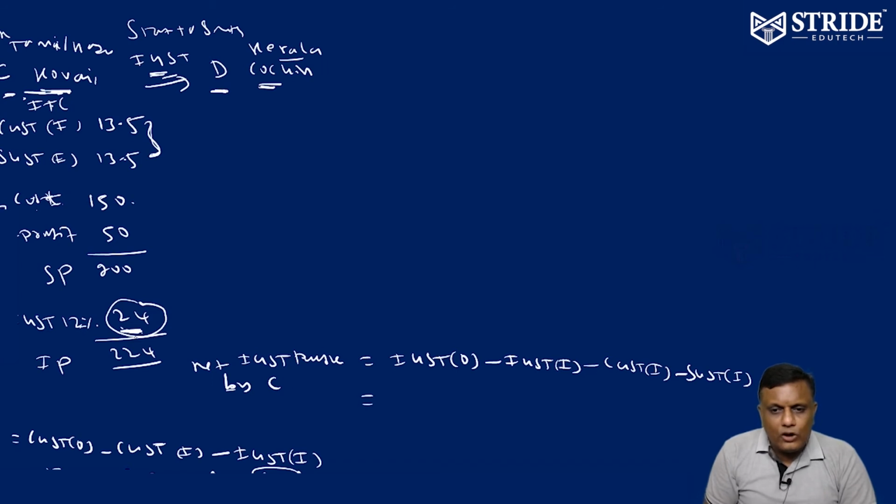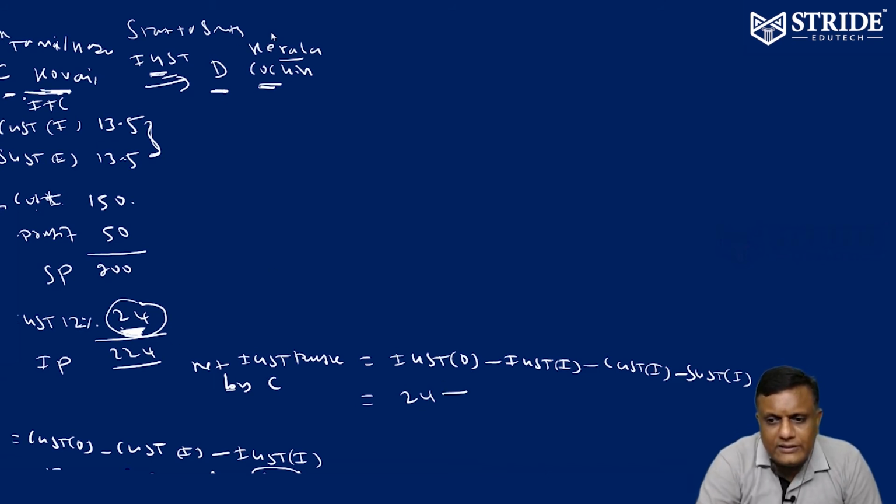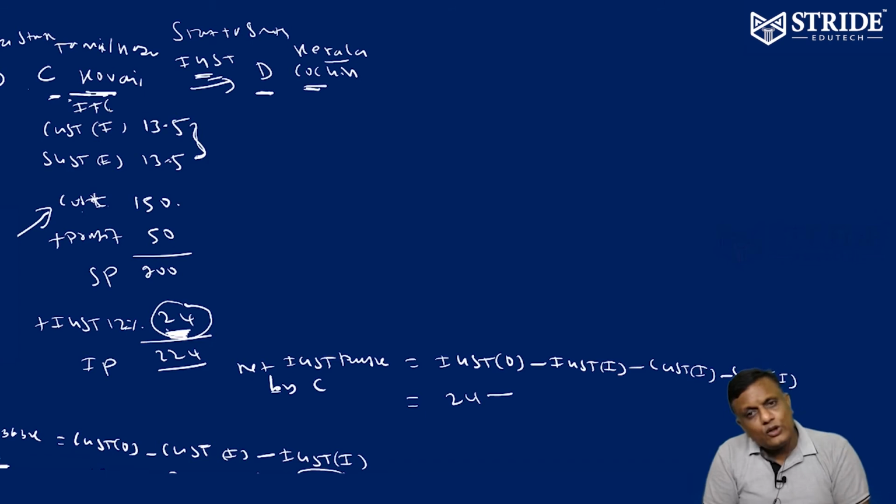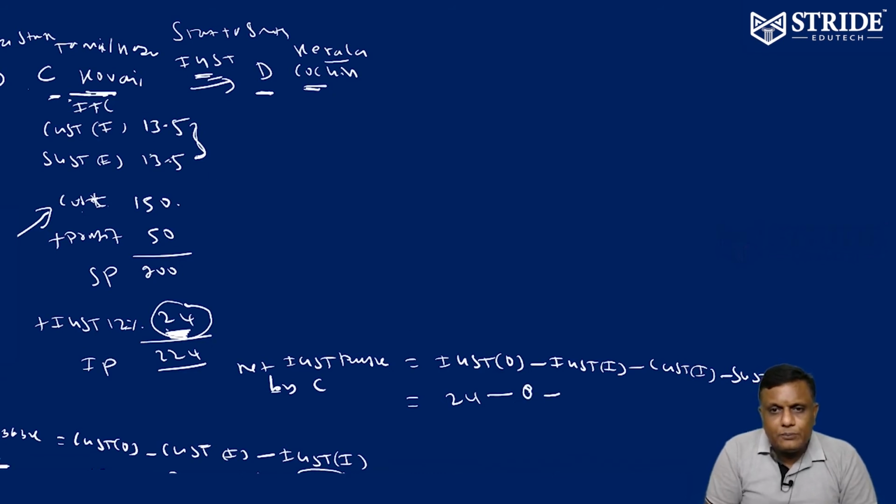Now, what is the output collected? IGST output collected is 24 by C from D of Kerala. There is no IGST input for C. See here, he is having two inputs, one is CGST, another one is SGST. There is no IGST input. The Kovai person is not buying from any other state. He is selling to other states. Therefore, there is no IGST input for him. Therefore, 0.